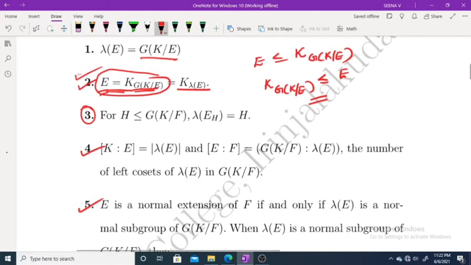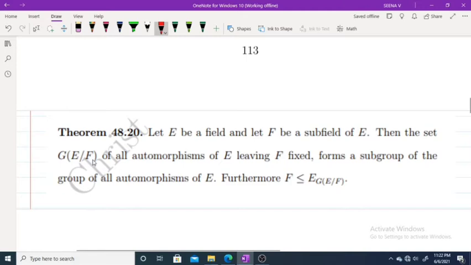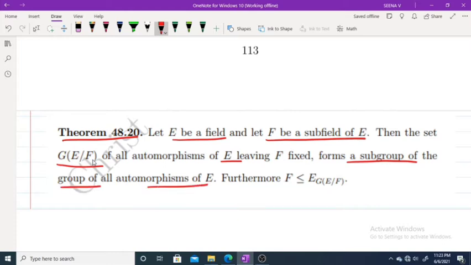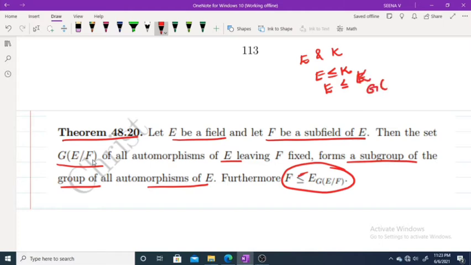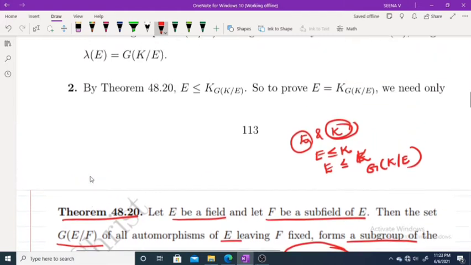We have one result in our automorphism section. Just to go through that theorem: let E be a field and F a subfield of E. Then the set G of E over F of automorphisms of E leaving F fixed forms a subgroup of the group of all automorphisms of E. And furthermore, F is a subfield of E over G of E over F. So here we take E and K, so E is a subfield of K. Using this result, replace F by E and E by K, and we get E is a subfield of K over G of K over E.